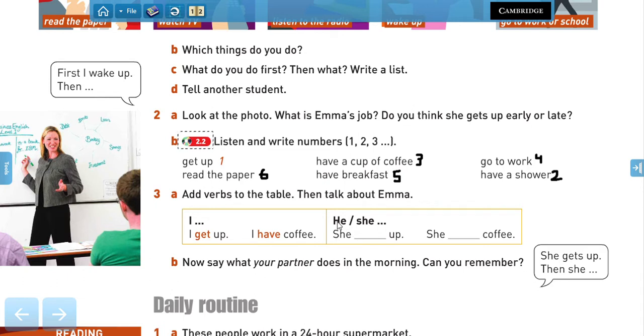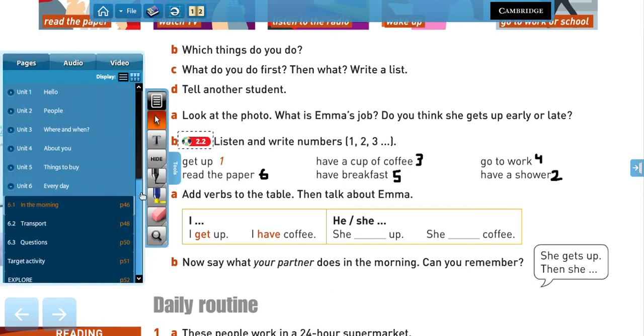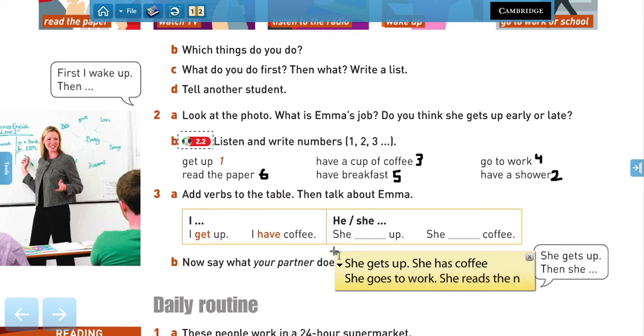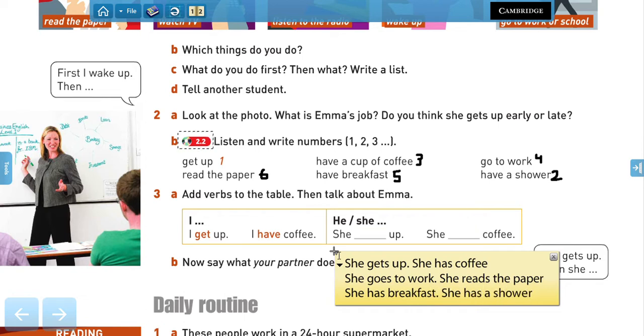But remember that when we use the subject he or she, we're going to change the verb a bit, right? It's not a major change, it's just a bit. So we say she gets up. She has coffee. She goes to work. What else? She reads the newspaper or the paper in this case. She has breakfast and then she has a shower, right?